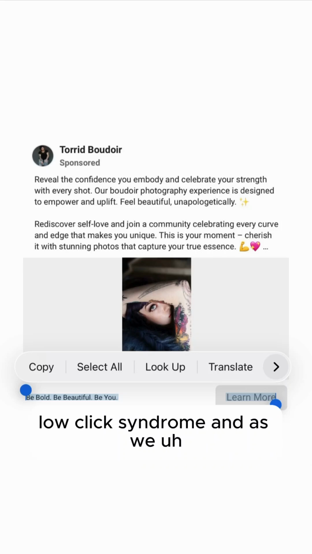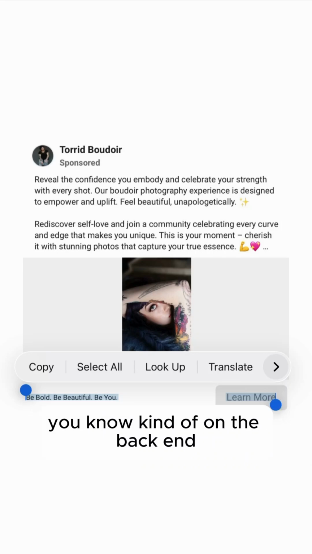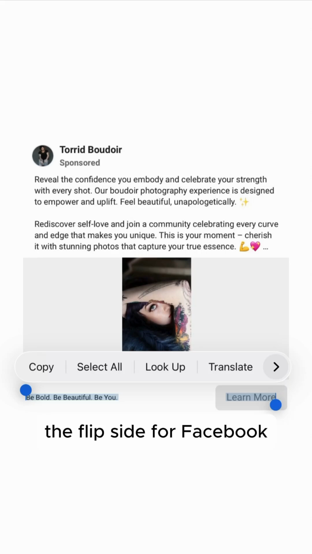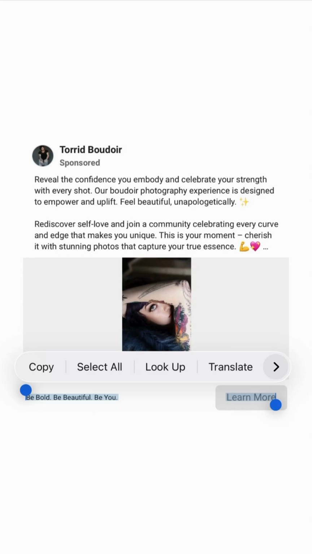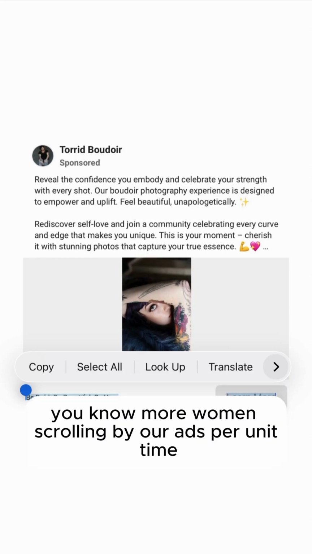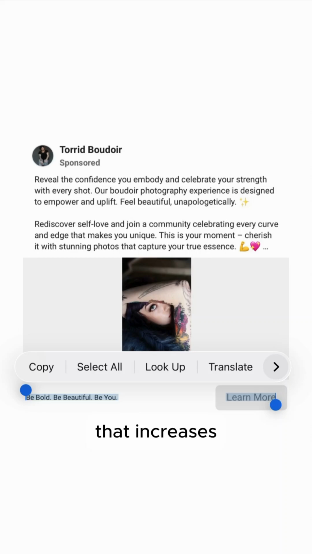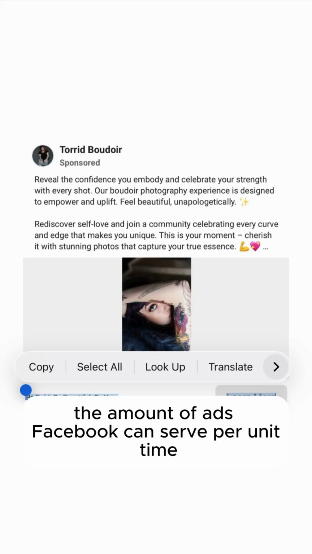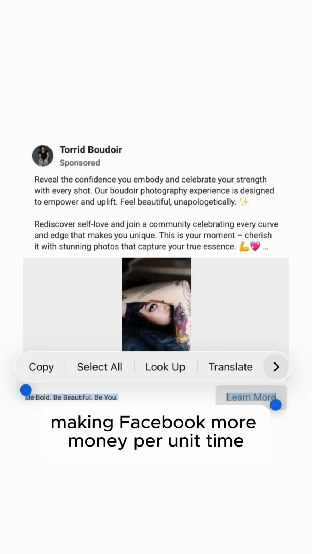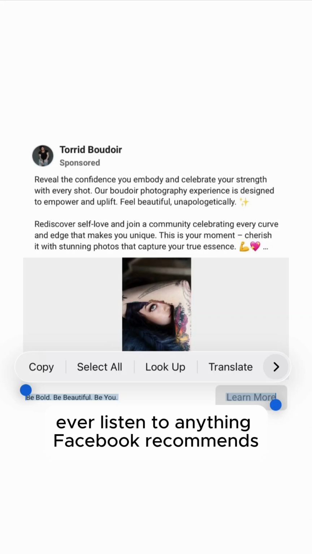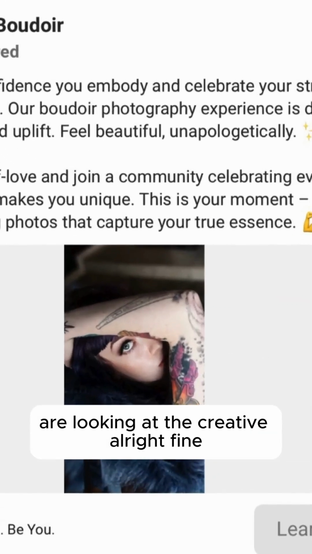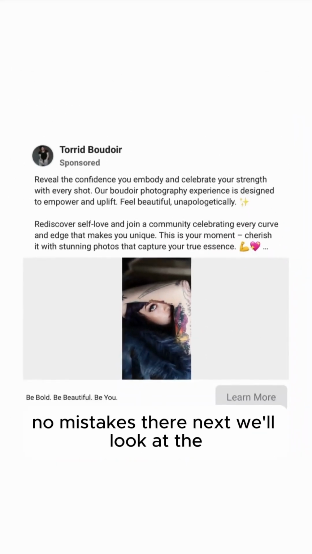And on the back end, the flip side for Facebook, what it actually does is increase the number of women scrolling by our ads per unit time. That increases the amount of ads Facebook can serve per unit time, making Facebook more money per unit time. That's why you never ever listen to anything Facebook recommends. Are we looking at the creative? All right, fine, no mistakes there.